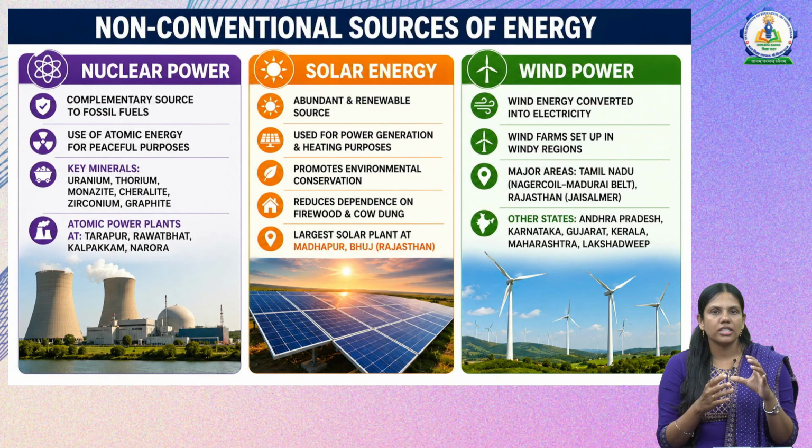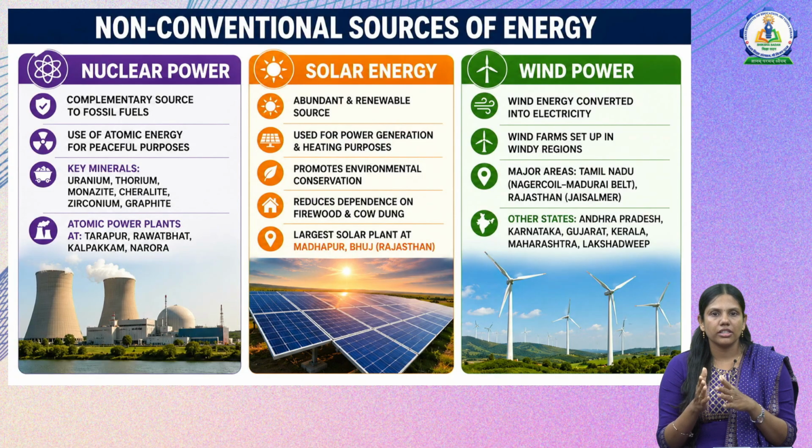The key minerals involved are uranium, thorium, monazite, charoite, zirconium and graphite. It is a complementary source to fossil fuels. We are using atomic energy for peaceful purposes by generating nuclear power. We have nuclear power plants in India at Tarapur, Rawatbhata, Kalpakkam and Narora, to generate electricity.